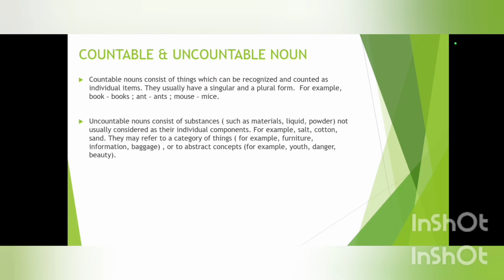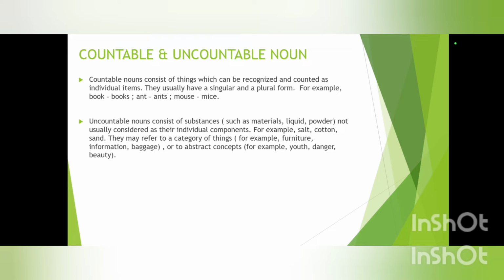Next we have countable and uncountable nouns. Countable nouns consist of things which can be recognized and counted as individual items. This is nothing but nouns which we can count, which are countable.